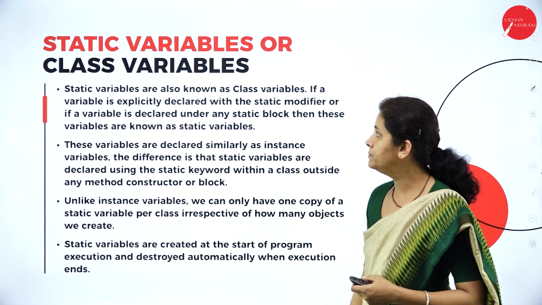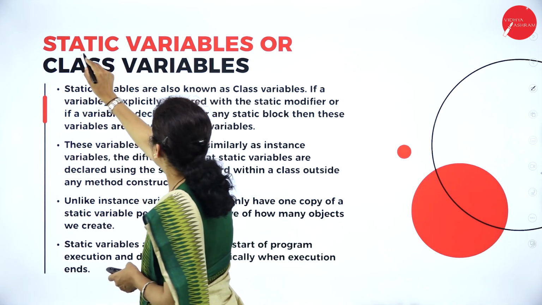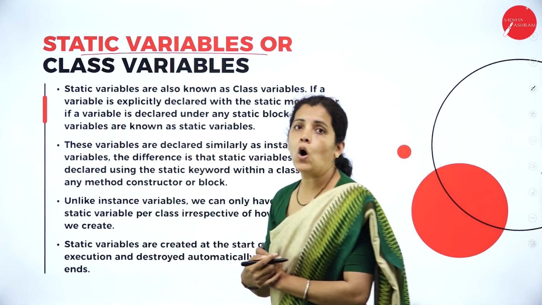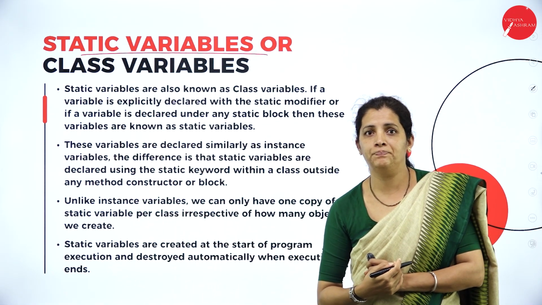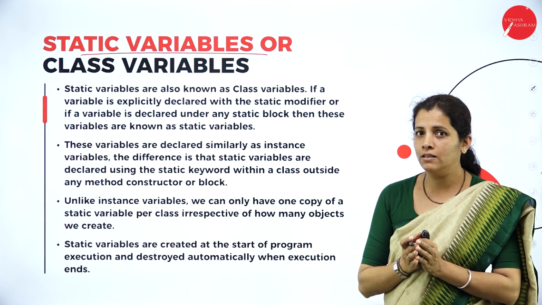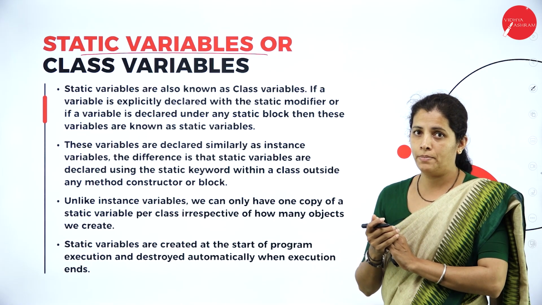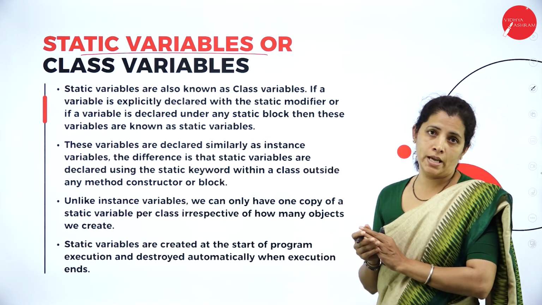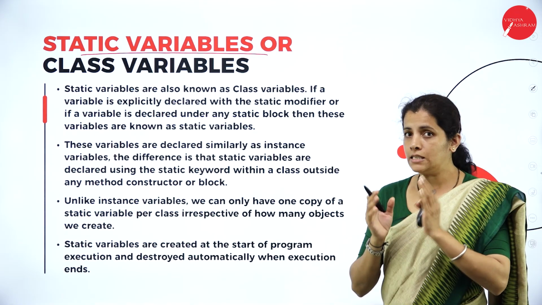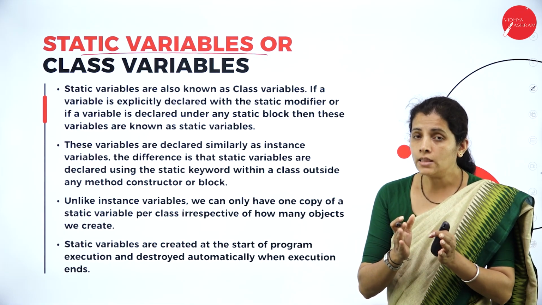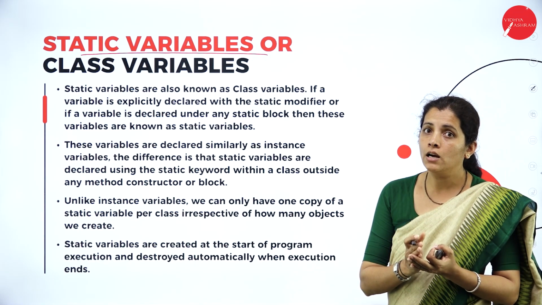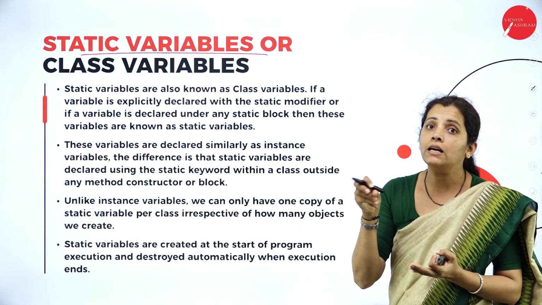Now I have static variables or class variables. What's the difference here? First I have the non-static variable, now I have the static variable. The thing is the same. Here also the variables are declared in a class.